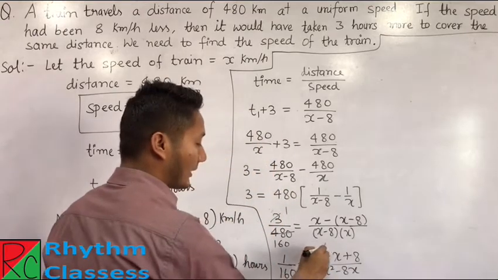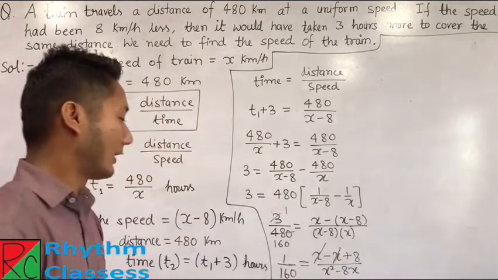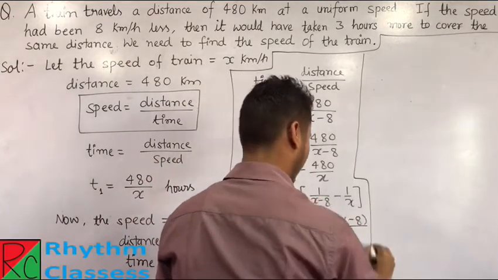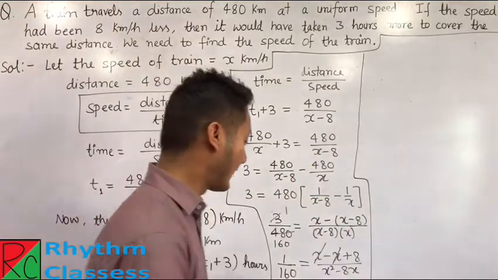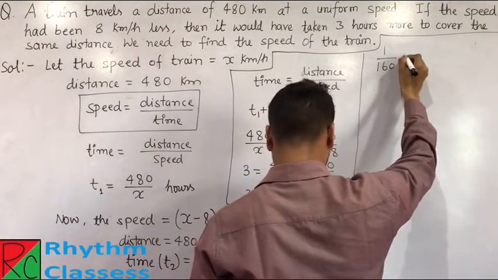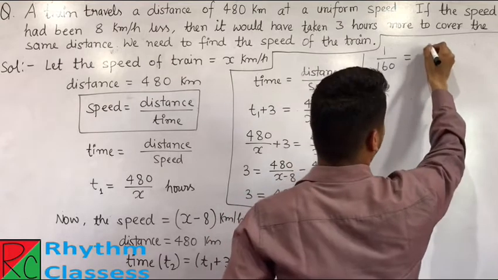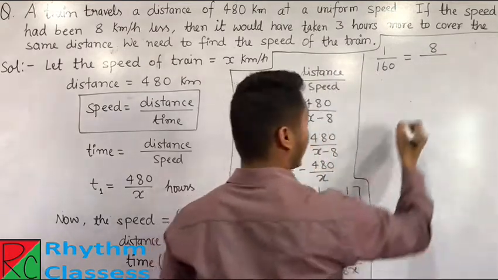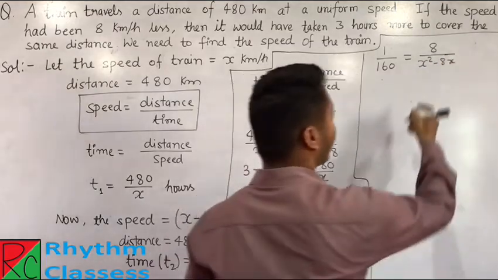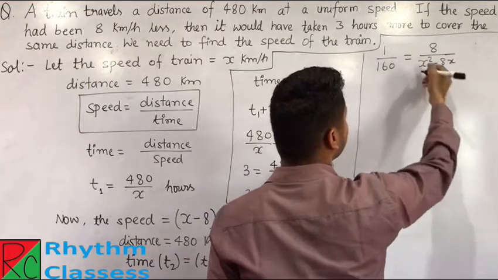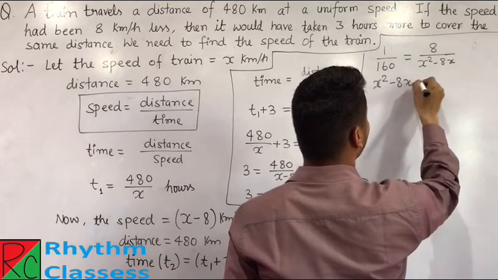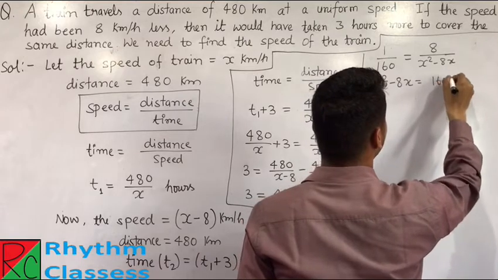Okay, now from here x cancels, and now we have 1 by 160 equals 8 upon x square minus 8x. From here, if we cross multiply, then it becomes x square minus 8x is equal to 160 into 8.